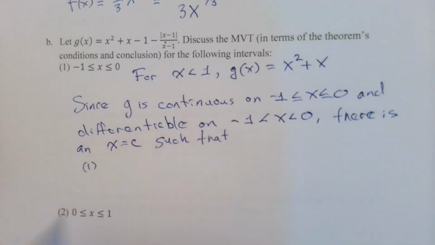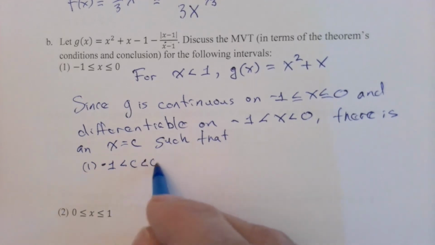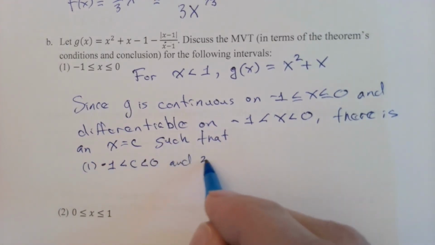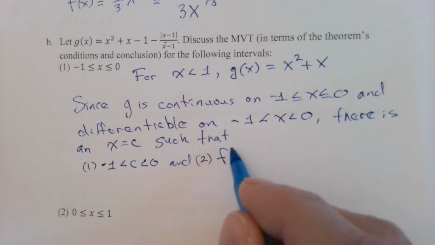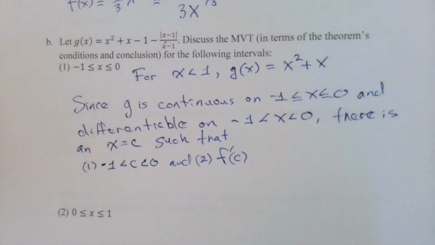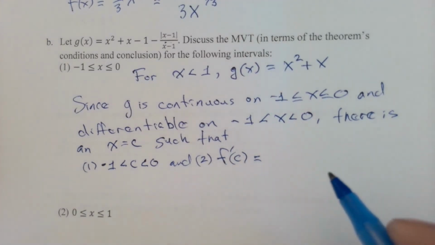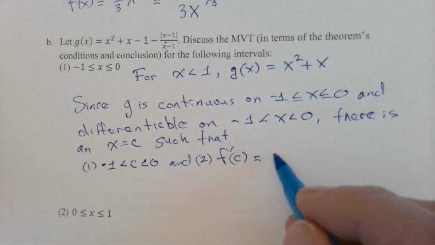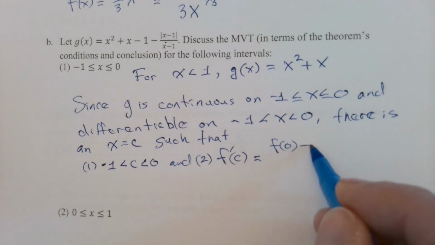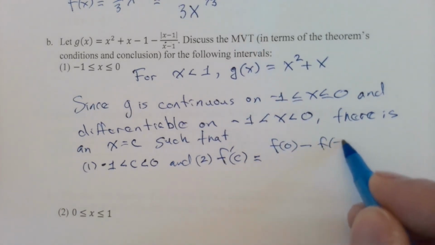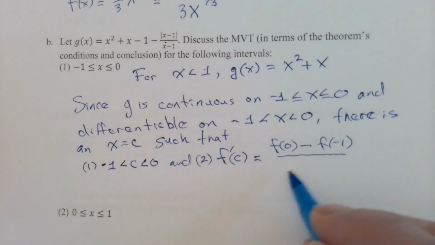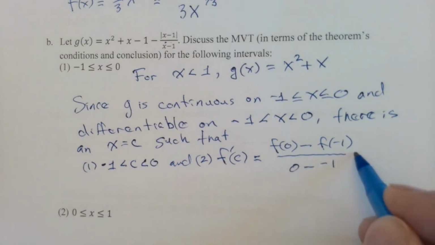One, we can find it. Well, if we can find it, it'll be between -1 and 0 strictly. So c is found in this open interval. And two, the other thing that's important is, if you evaluate the derivative at c, it should come out to be the average rate. Now the formula for the average rate for this interval is f of 0 minus f of -1 over 0 minus -1.